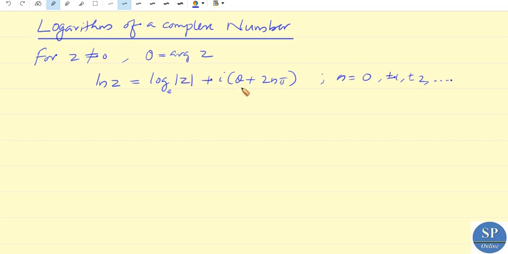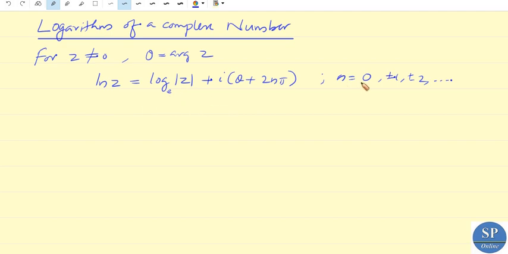So we have theta is any argument of z. So we cannot use the word function here, because as n varies from 0, plus or minus 1, plus or minus 2, etc., this has infinitely many values. So ln z is a multiple valued function. It is a multiple valued function.